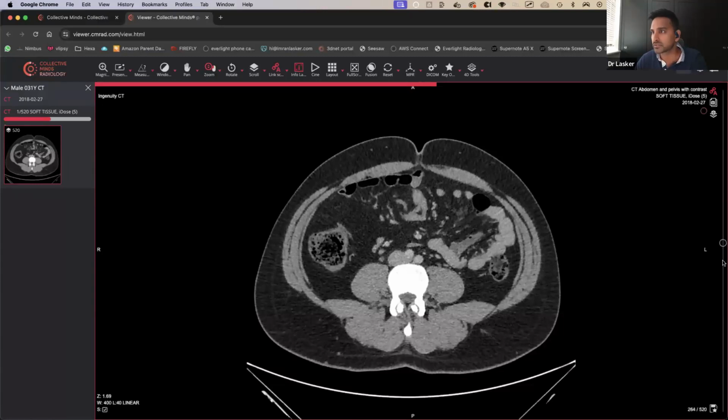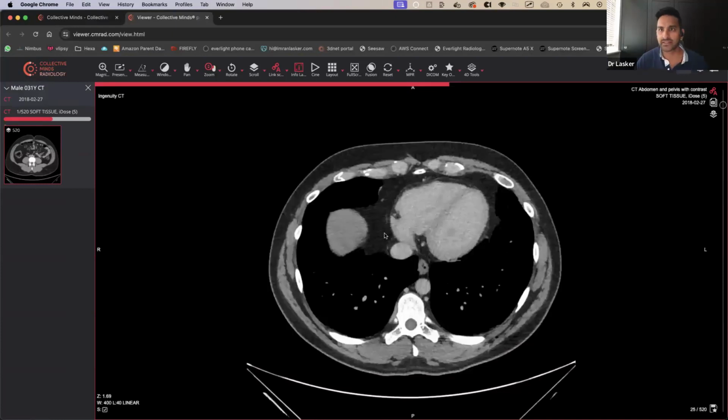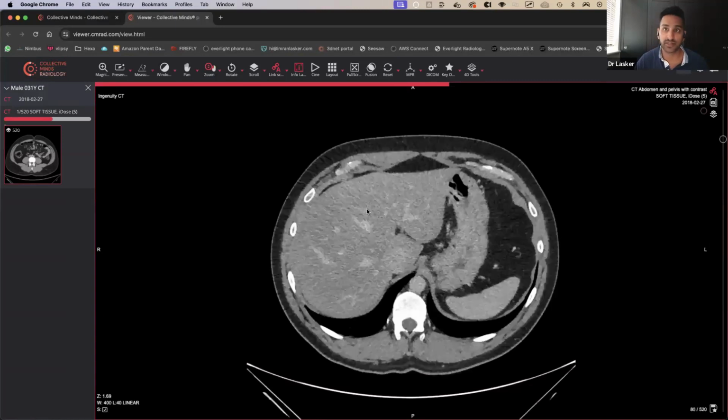So what I'll do, I'm going to scroll all the way to the top here. The heart is aimed in the right direction, which is always good, so we're not looking at situs versus something weird and random like that. And I'm going to just say it's going to be abdominal pain again. And let's have a look.